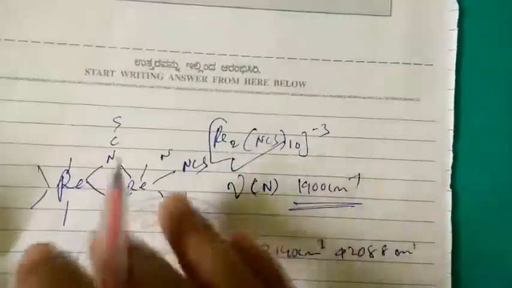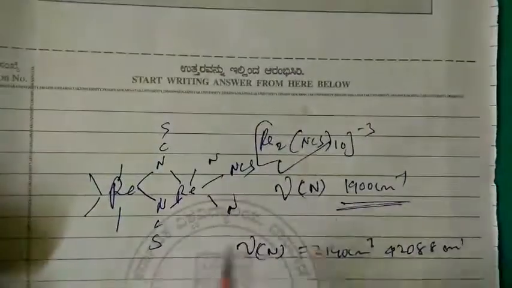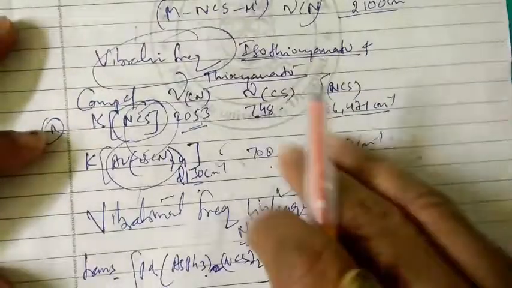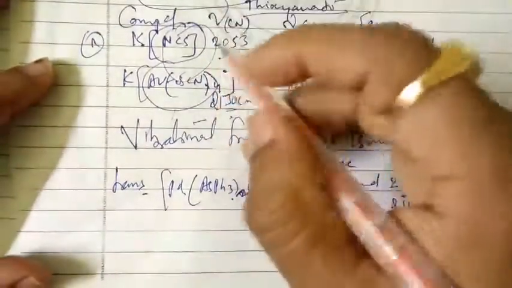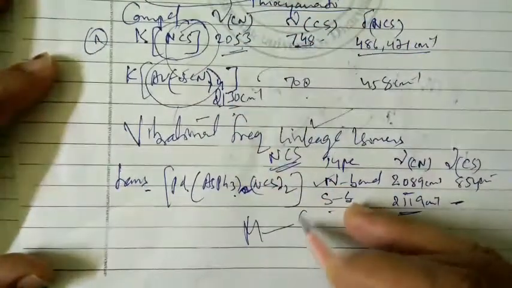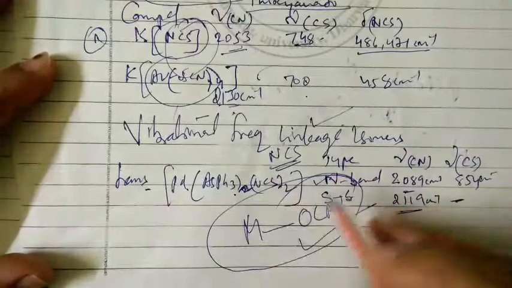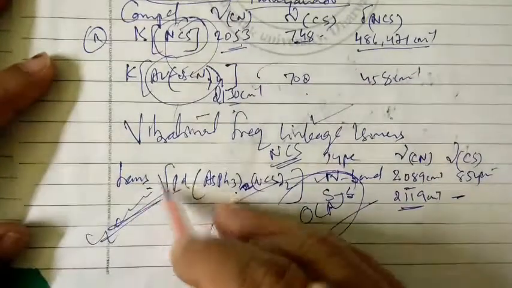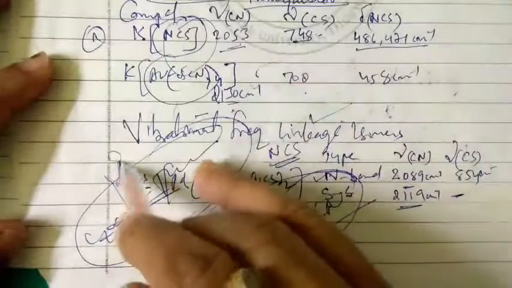So in today's class we learned about the change in IR frequencies when the thiocyanate ligand is used. In yesterday's video we saw the cyano, and today we have seen examples with respect to thiocyanate. In the next video we will see cyanato, with the metal bridging through OCN. That will complete one series, cyano, cyanato and thiocyanato, which is there for your syllabus. Thank you.